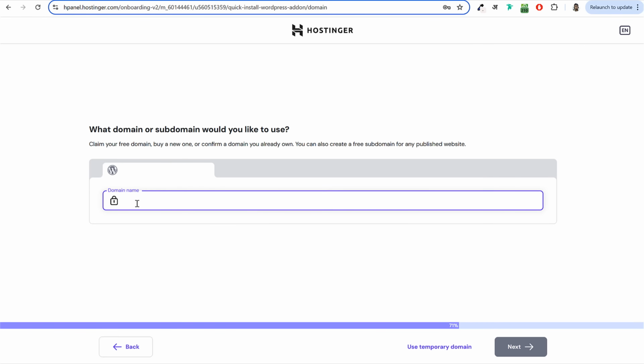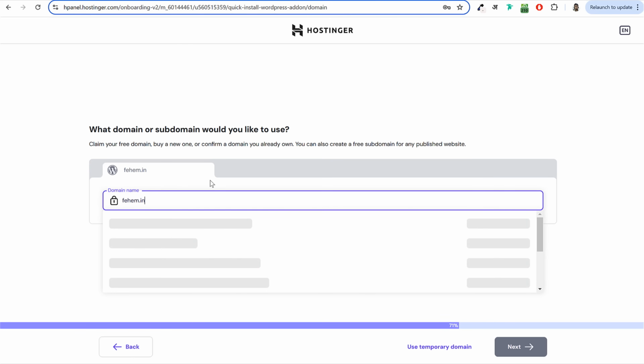Now it's time for the domain name. For the second domain name, you can either purchase a new domain name from here, or if you already have a domain name registered, you can type in that domain. For example, I have a domain name fahm.in. I have this domain name registered on GoDaddy.